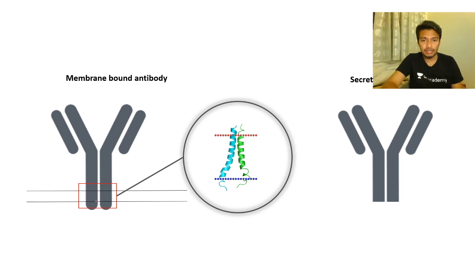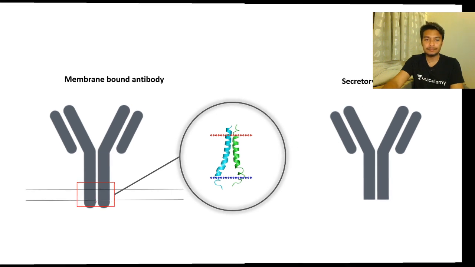So how does that happen? It turns out when the mRNA is produced, in the case of the membrane-bound versus the secretory antibody, the secretory antibody would undergo a polyadenylation site choice, and that would form a truncated antibody, okay? And that would be really easily secreted, not tethered into the membrane.